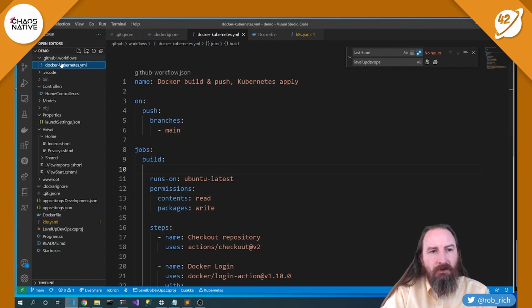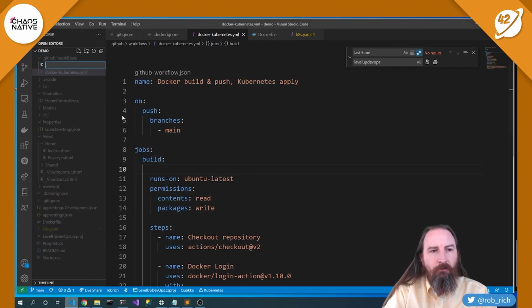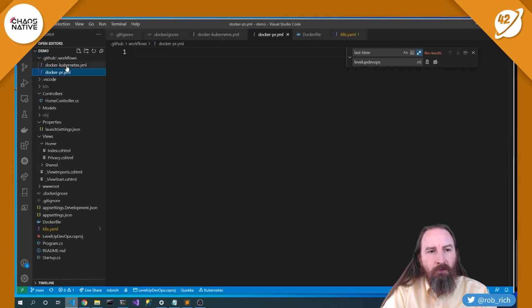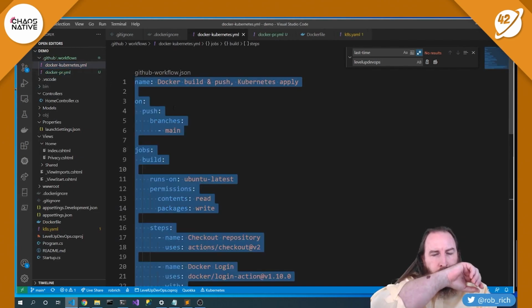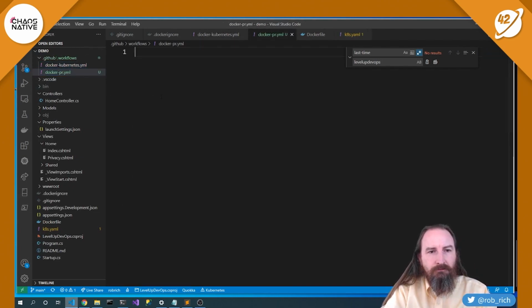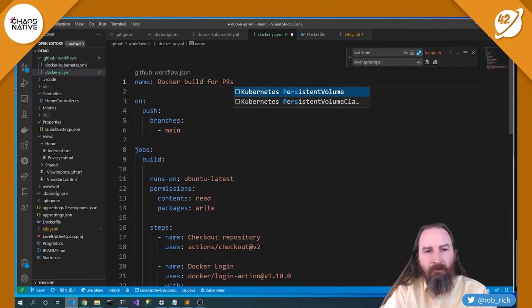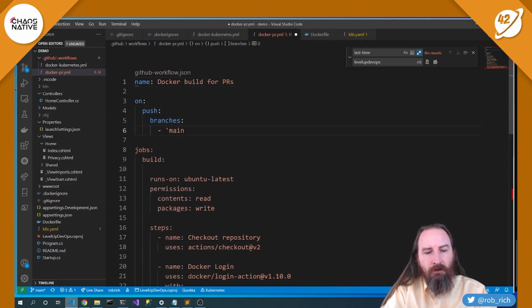Now I want to build a new workflow for docker-pr.yaml, and this will run for pull requests. So here I want to do the Docker build for PRs. Now I want to run on all the branches that are not main in case I do pull requests based on other branches.